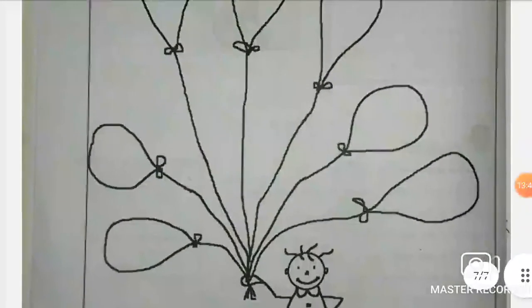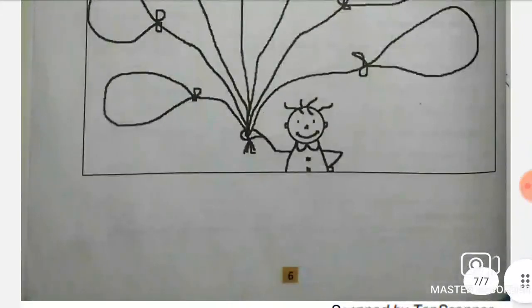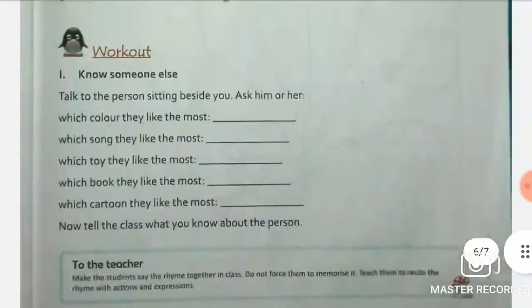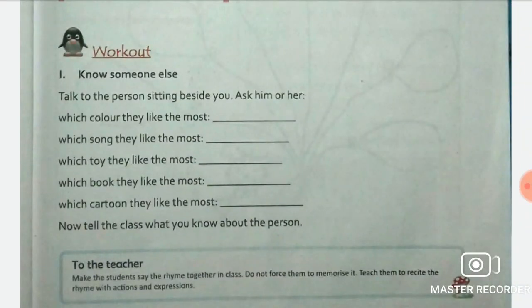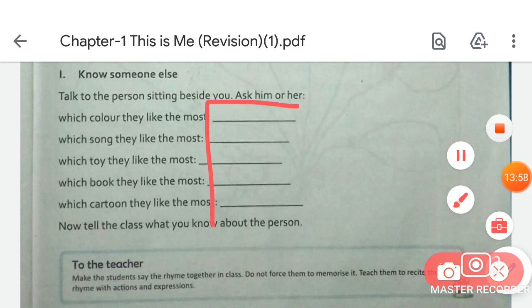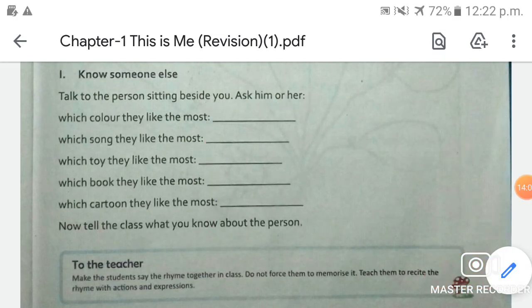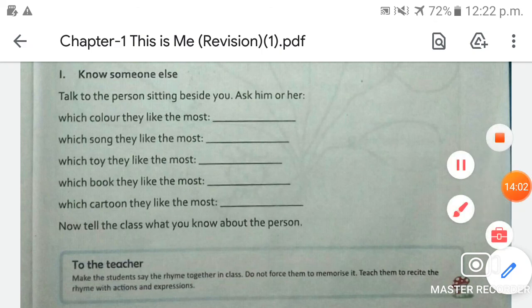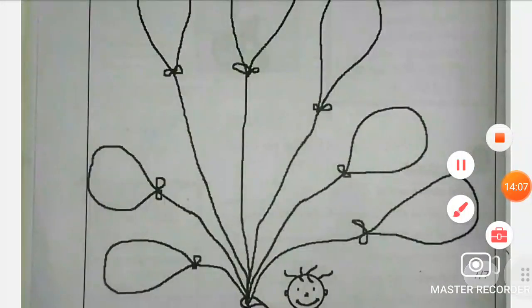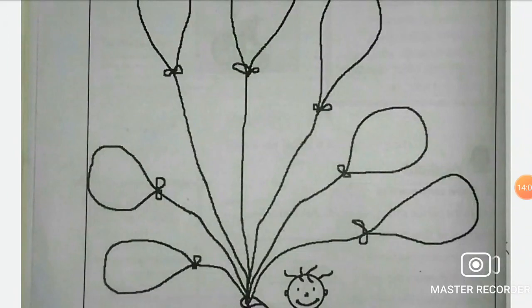Is that clear, students? So this is your homework. You have to ask your friends or any family member their favorite things and write them down here. You can take the help of your guardians or your parents to do this task. And the next is you have to color this picture with your favorite colors.